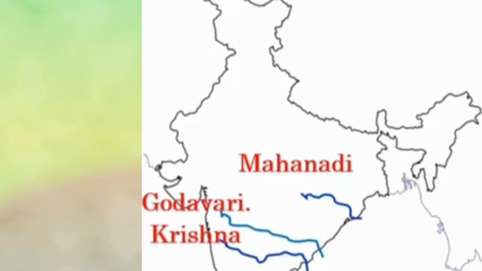East flowing rivers: Mahanadi, Godavari, Krishna, Penna and Kaveri.